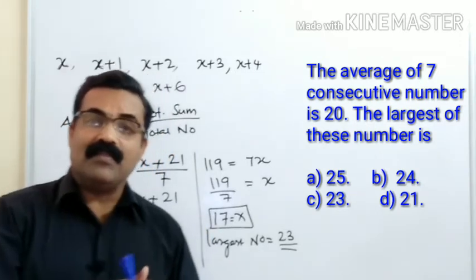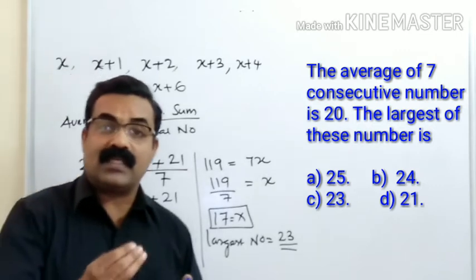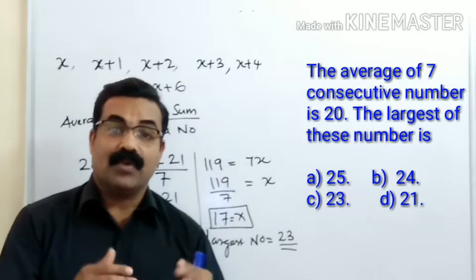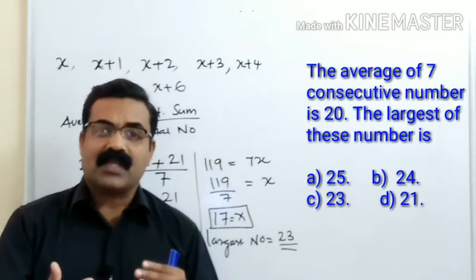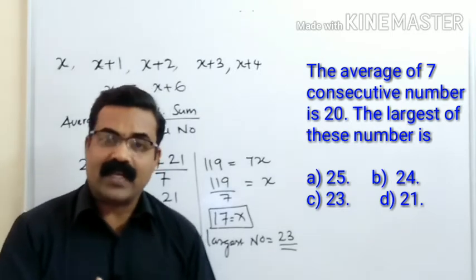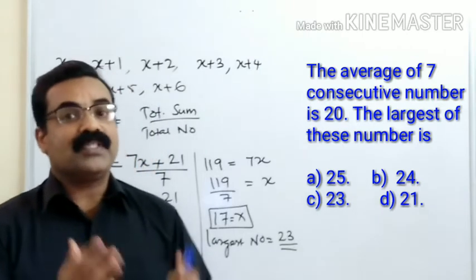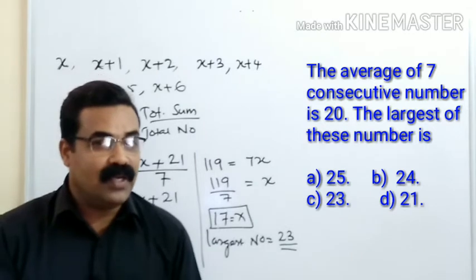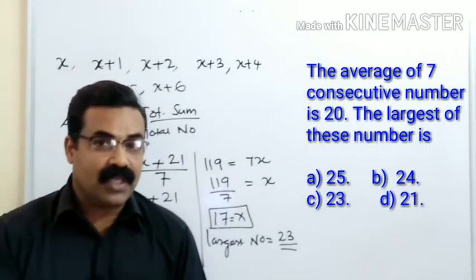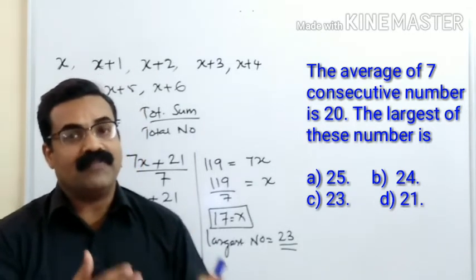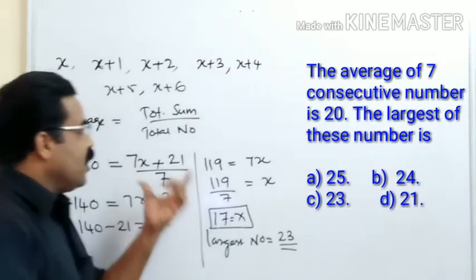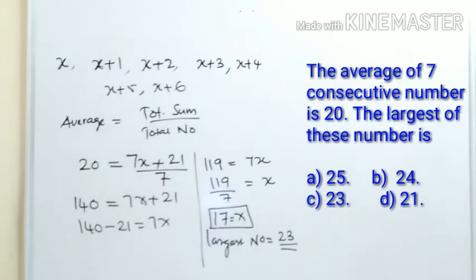So these are some important words, students, you have to understand before going to your exam hall. Consecutive numbers, even numbers, odd numbers, prime numbers, composite numbers, all this we have explained when we studied the number system video. Okay, students, I request you, if you have not watched the number system video, the link is given in the description. You can kindly watch that first, then come to this video. It will be very useful for you. Okay, so kindly note it. Then we'll go to the next question.